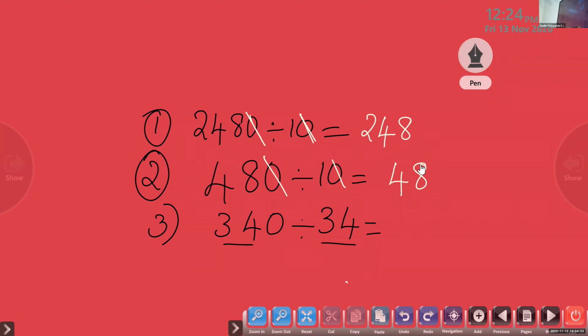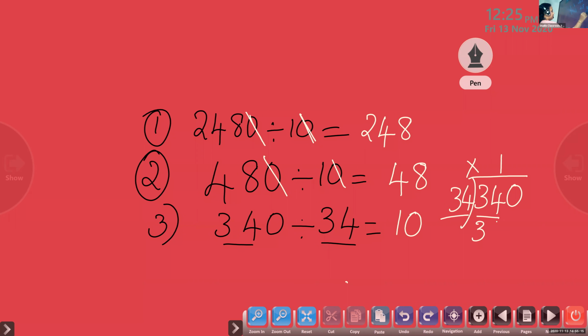Okay. Next one. 10. Yes, 10. So if you have any doubt, children, don't forget the 0 here. 340, 34. These two digits, they are same. So you can divide. Any number divided by the same number. 1 into 34, 34. Now what do you have to do? Bring down 0. That 0 you have to place here. So the answer is 10.